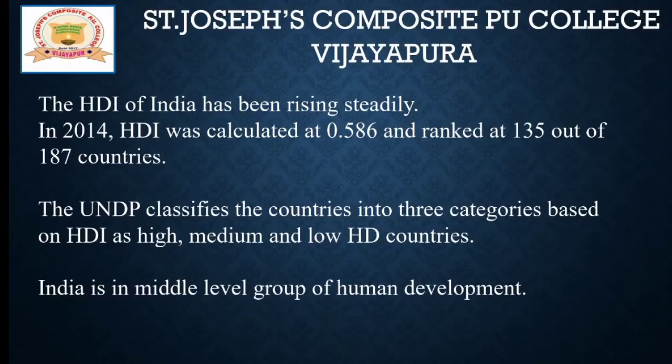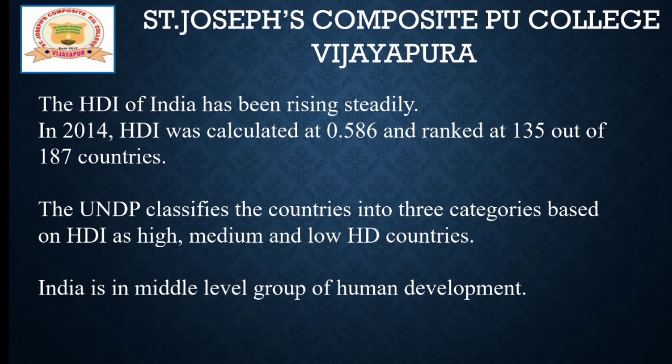Then what about the calculation of the Human Development Index in our country? The HDI of India has been rising steadily. In the year 2014, HDI was calculated at 0.586 and it was ranked 135 out of 187 countries. So in 2014, our rank for HDI was 135 out of 187 countries.